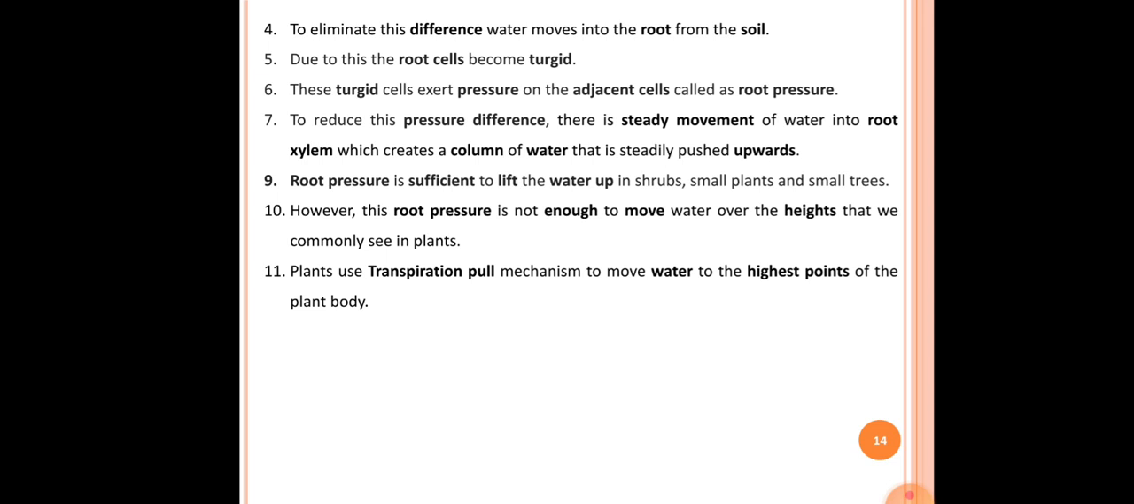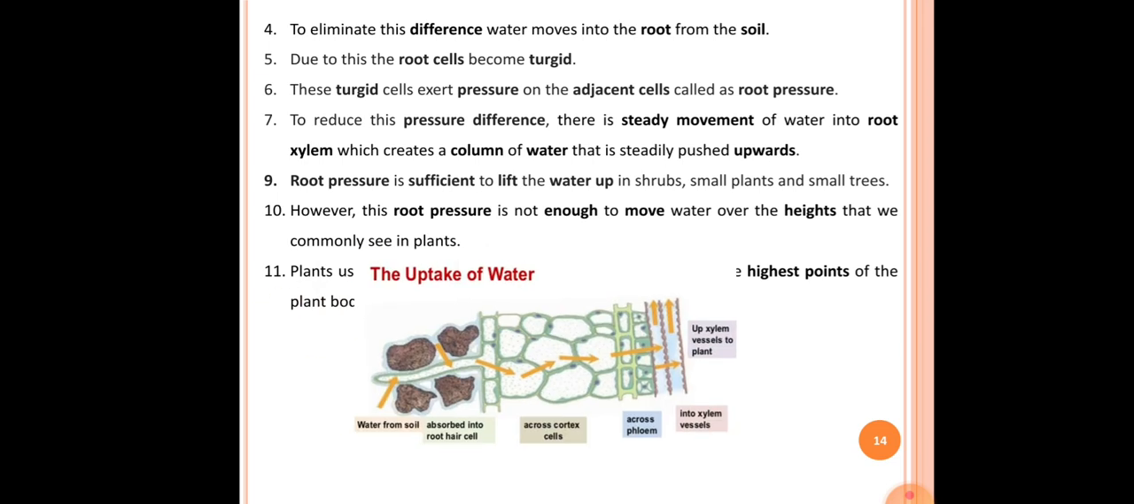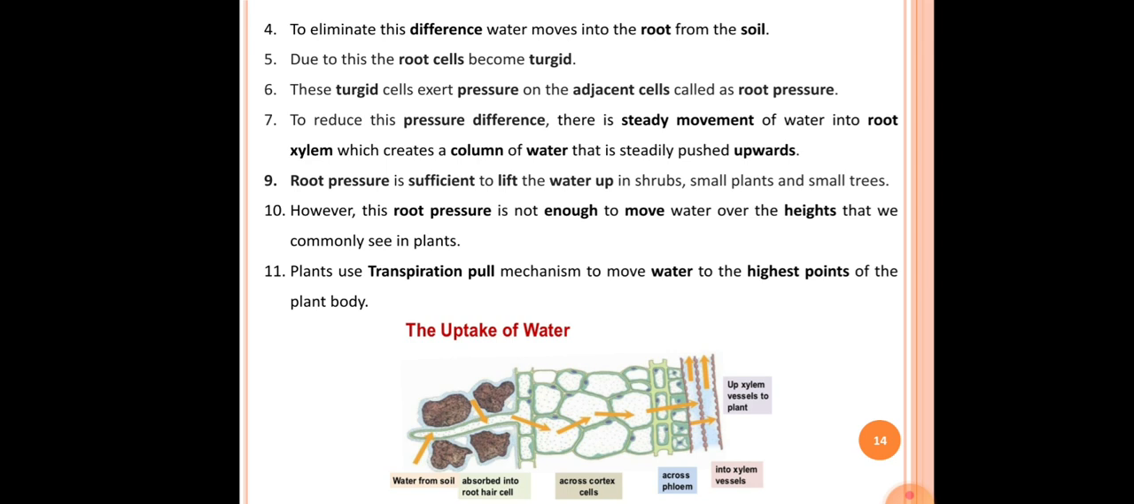The 11th point here is, plants use the transpiration pull mechanism to move water to the highest point of the plant body. Okay, so along with the root pressure, there is another mechanism, that is transpiration pull, which helps to supply water to the highest point of the plant body. So we can see here the mechanism of transfer of water through root pressure. Okay, so the root pressure mechanism helps to transport the water.